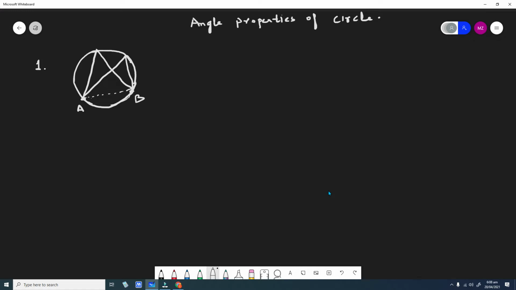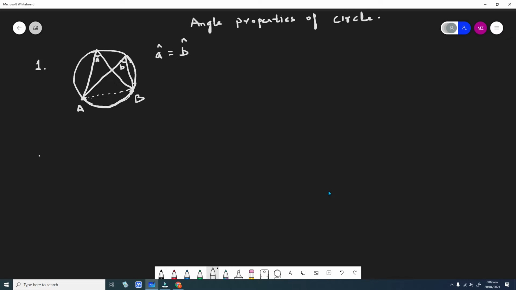If you draw any number of angles by the same arc, suppose this is arc AB, so these angles are always equal. Suppose this is angle A and this is angle B, then A is equal to B. Angle A is equal to angle B. So the angles formed by any arc of a circle on the circumference of the circle are always equal. So this is one of the angle properties of the circle.